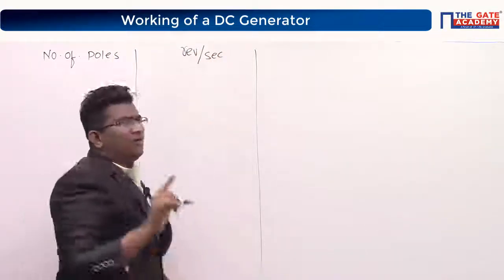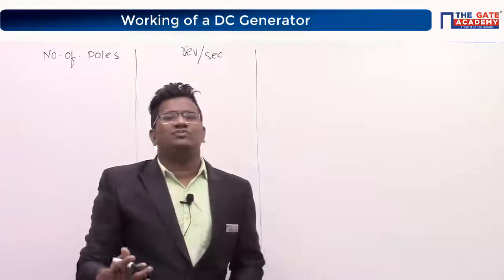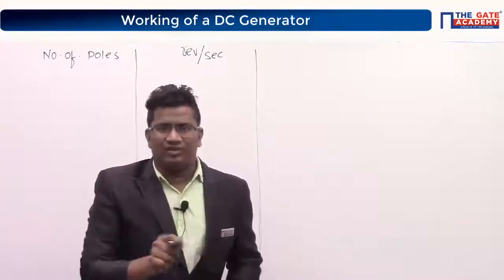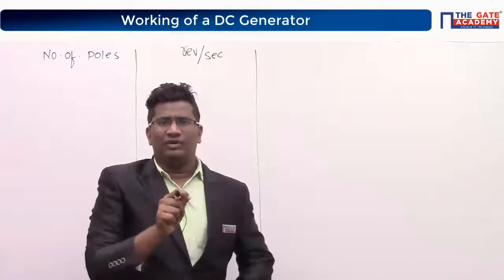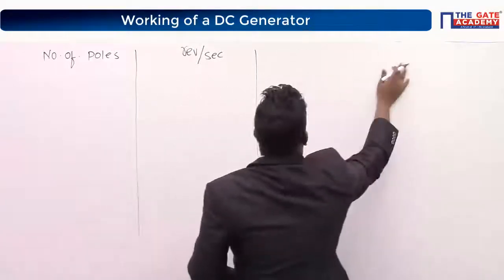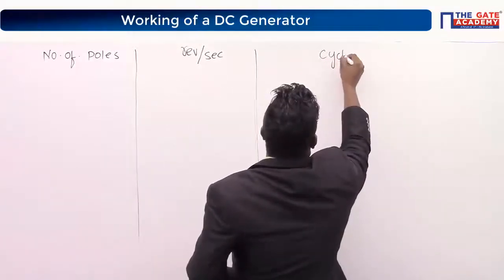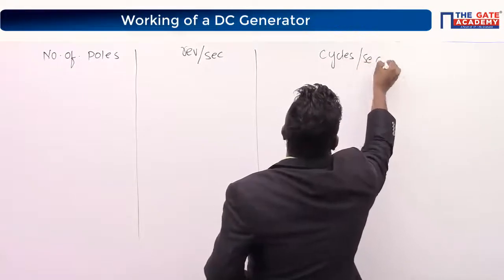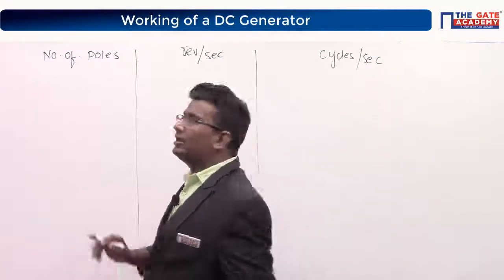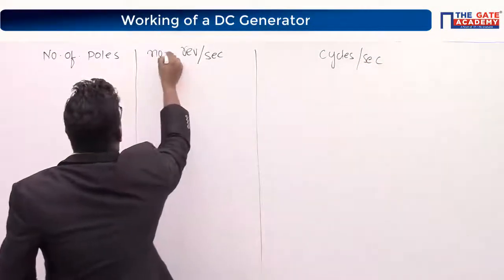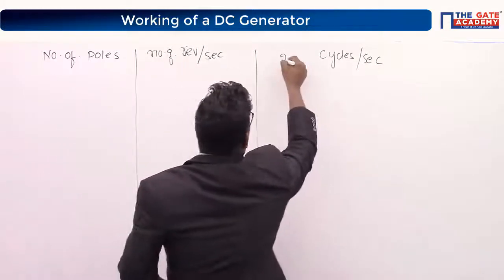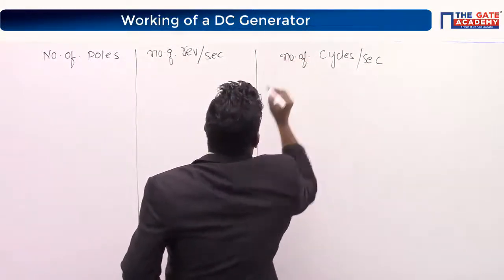It means 1 revolution per second, 2 revolutions per second. Within 1 second, 1 revolution; within 2 seconds, 2 revolutions. Like that. Here you will write the number of cycles per second.